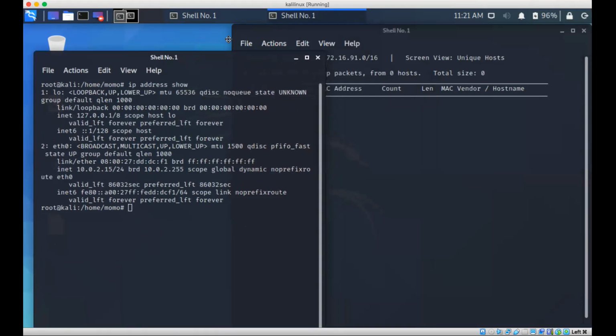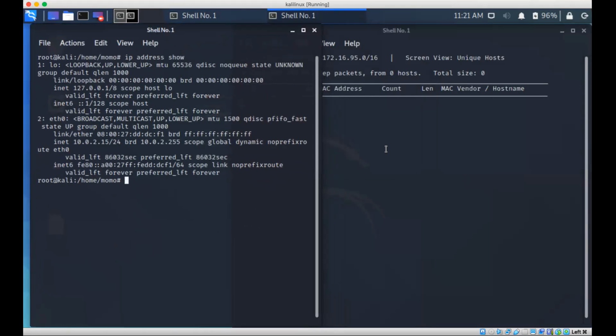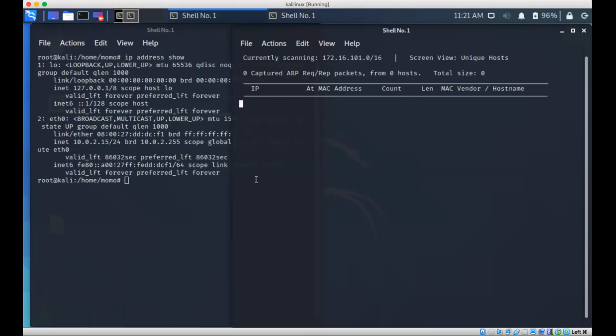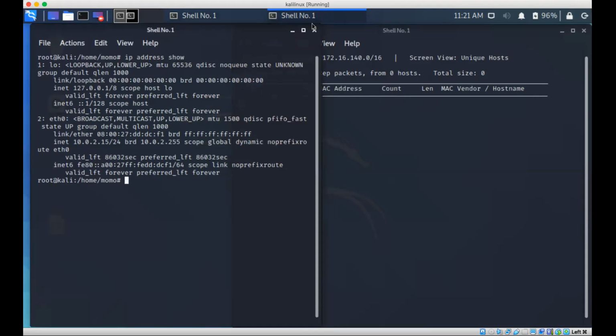It will scan completely. First it comes on the 192, then after it reaches the 172, because your network belongs to the 127, that is the loopback, and the other is your 10.0. You understood my point? So let it be scanned, because what it is showing is doing class B for the moment, completely. You understood?